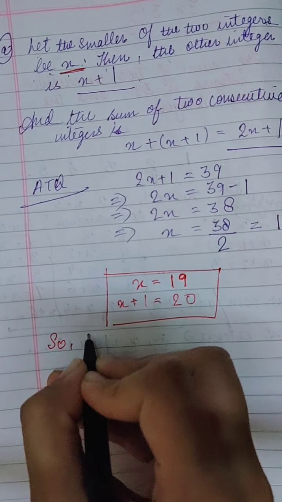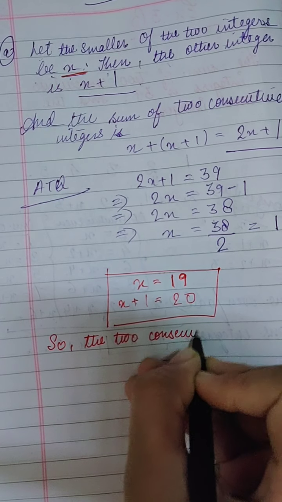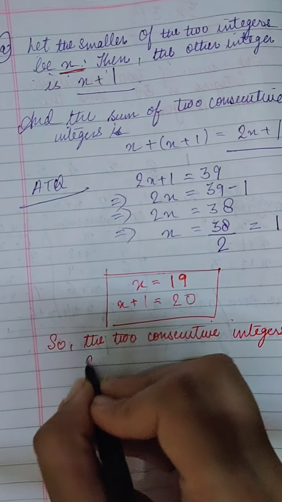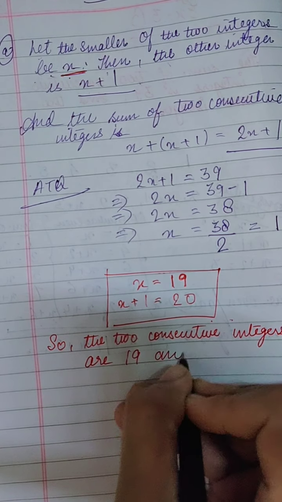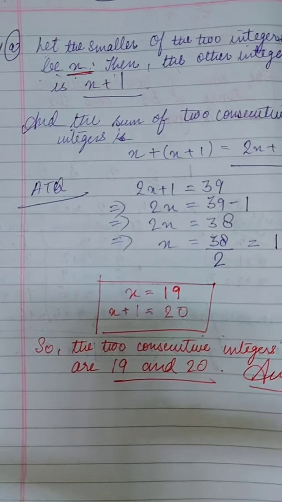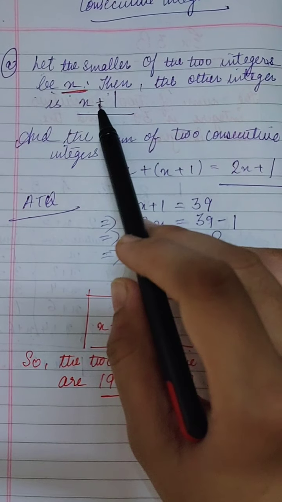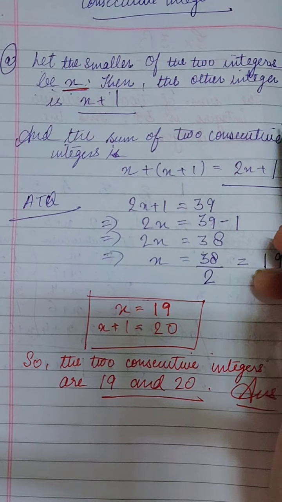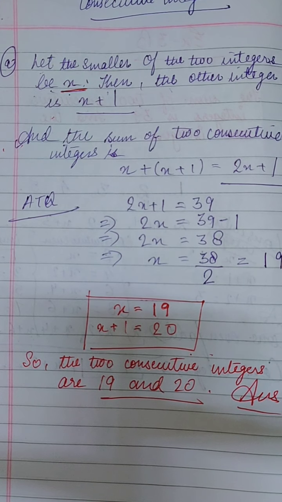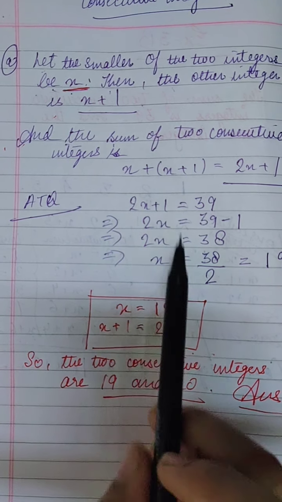You have to write down: so the two consecutive integers are 19 and 20. This is your answer. Understood? We have supposed the first number to be x, the other integer will be x plus 1. The sum we have to take out. Either you write it down here only, or you can write according to the question only: x plus x plus 1 is equal to 39. Okay, so we will solve it.